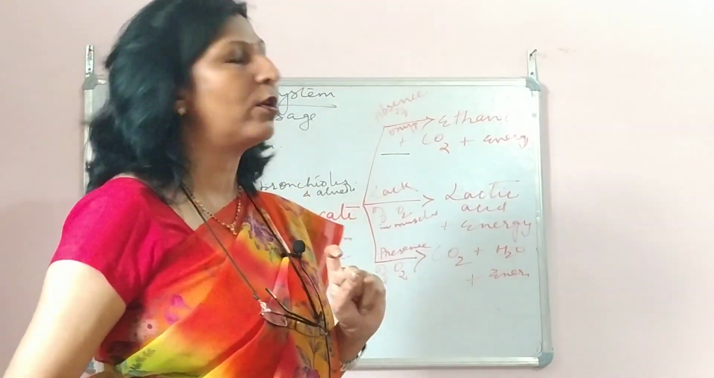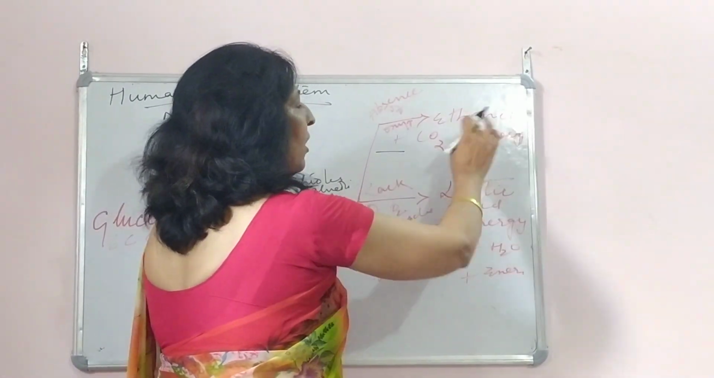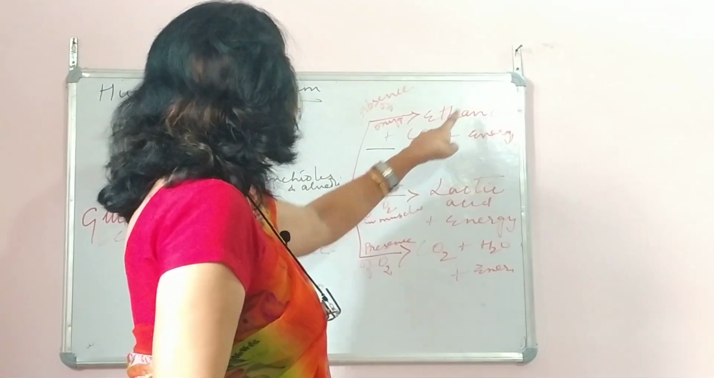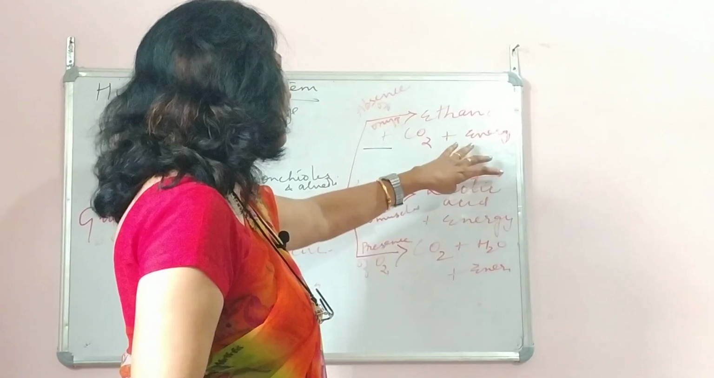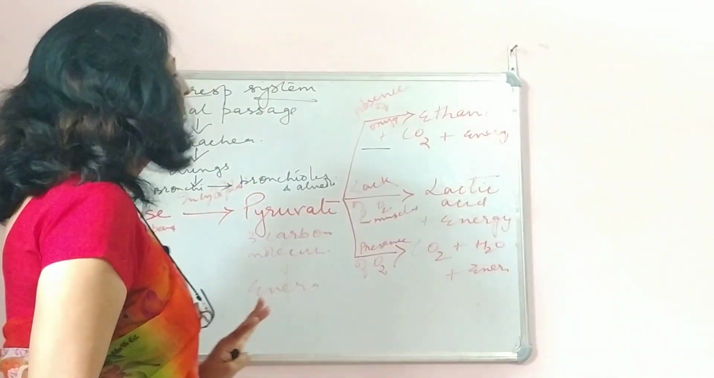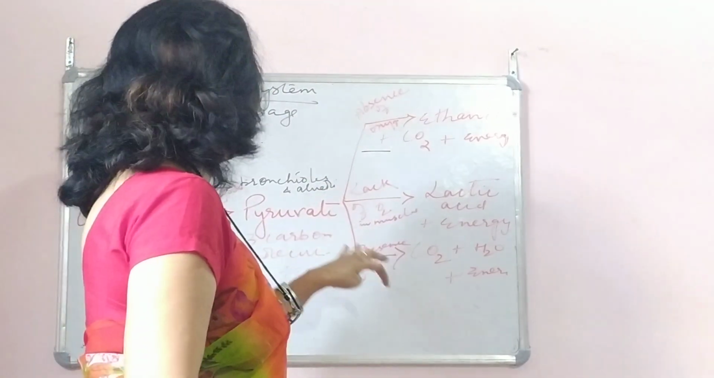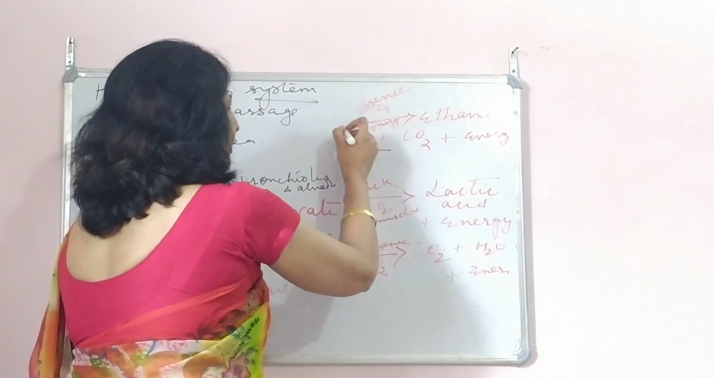In the absence of oxygen, how is this pyruvate broken down? In the absence of oxygen, it is broken down into ethanol. It gives ethanol and carbon dioxide. Energy is released, but not to that extent. But this is how respiration takes place in those organisms where oxygen is not available. And finally, pyruvate का क्या है? Again, this is the first step.